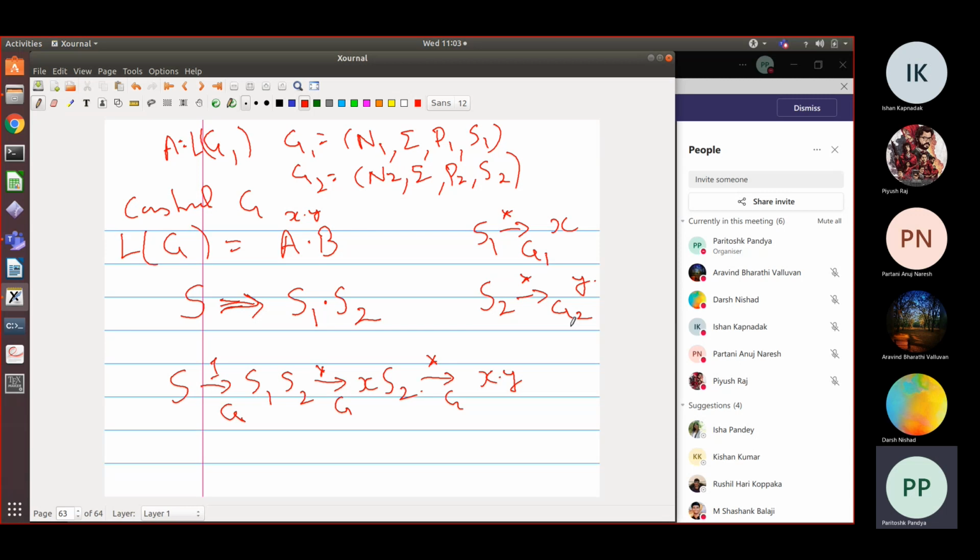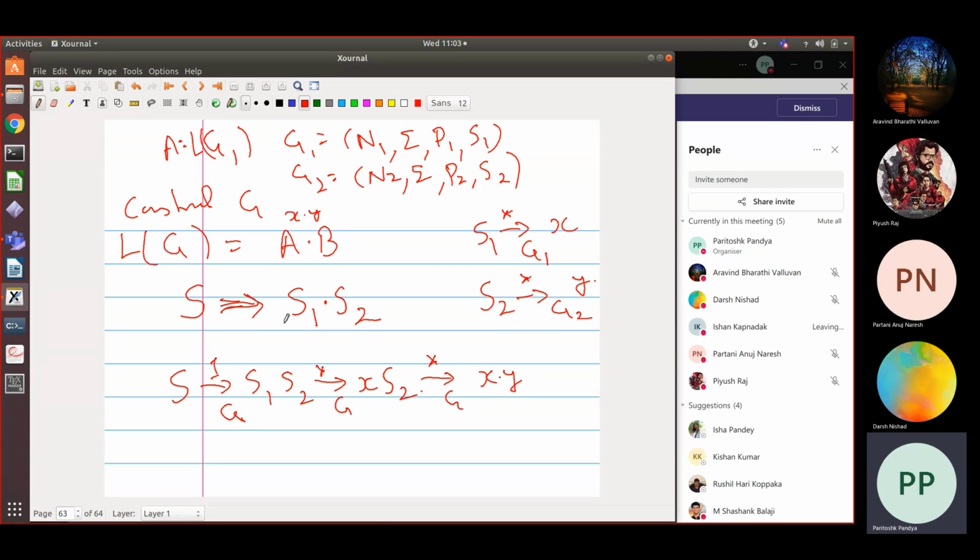And I think we are running out of time. So maybe this part I will take up in the next class, a little more formally, but try to think of how any derivation in my new grammar G can get me a word in A dot B. I cannot derive anything more than A dot B in my new grammar.